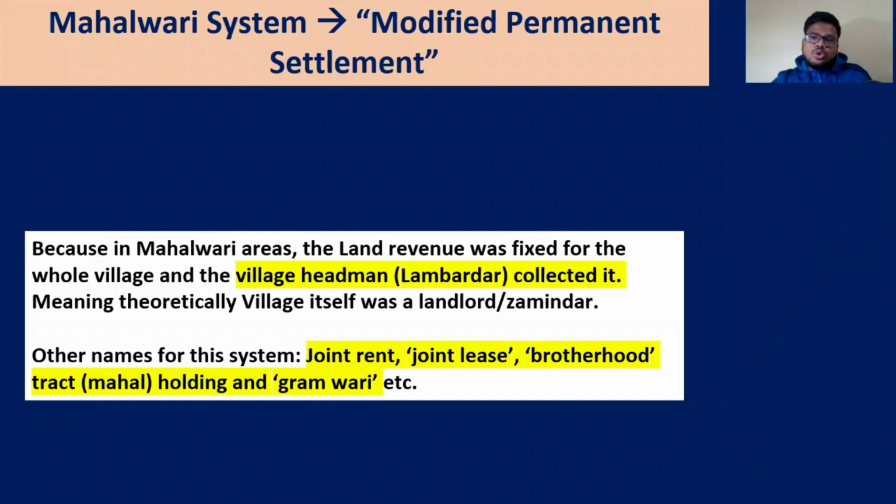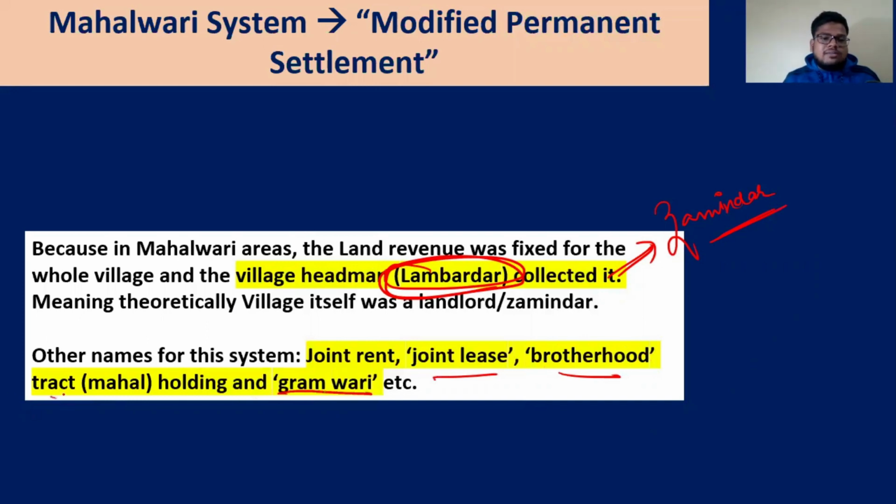Now Mahalwari is also known as the modified permanent settlement. Why? Because remember this Lambardar, this person became kind of a zamindar, or the village itself, you can say. A village means this person only. He became a kind of a zamindar. The other names for this are joint lease, brotherhood, Gramwari, and Mahal holding. These are similar terms in the local areas. So this is also known as the modified permanent settlement system.